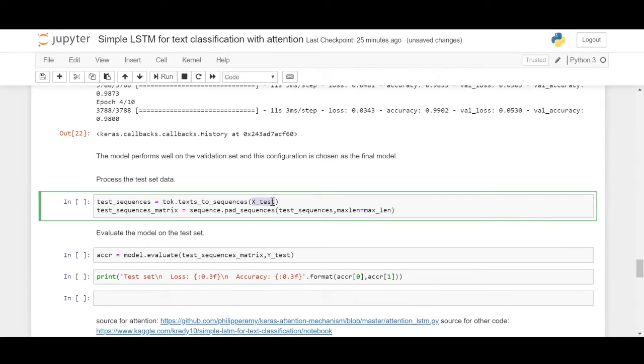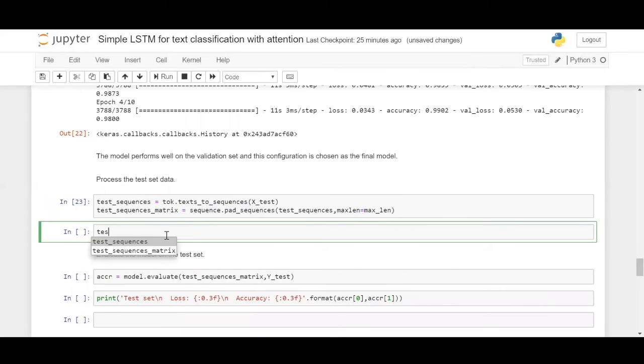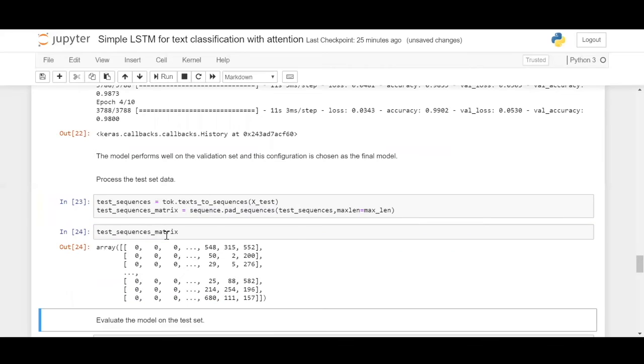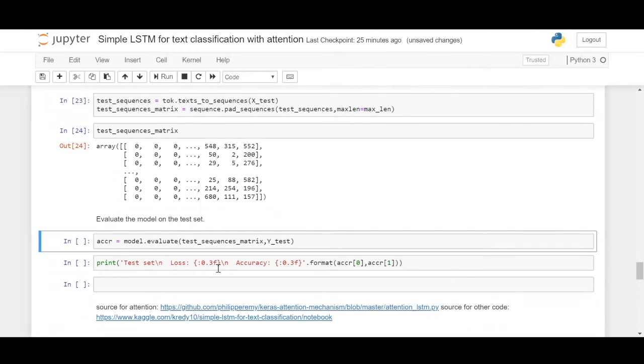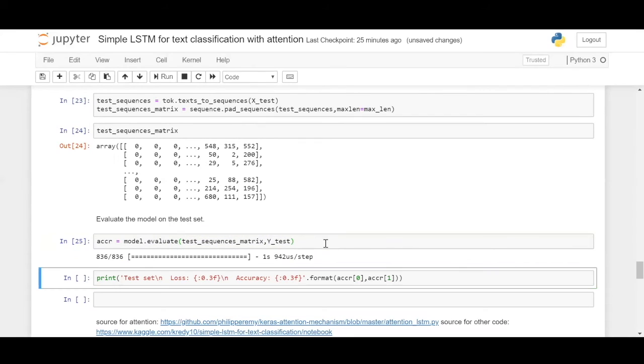So we have the testing data, right? X test. So we will transform this data and apply feature engineering to get the integer values for the text. The same thing, we will transform it using tokenizer, and then sequence and pad sequence upon this one to generate these text sequences. So basically, this is how it will look. Test sequences matrix. So this is the testing data. We want to know how it performs upon the testing data, which means the data the model has never seen before. So how we test the deep learning model in Keras is using model.evaluate, testing data X and Y test, which is the targets.